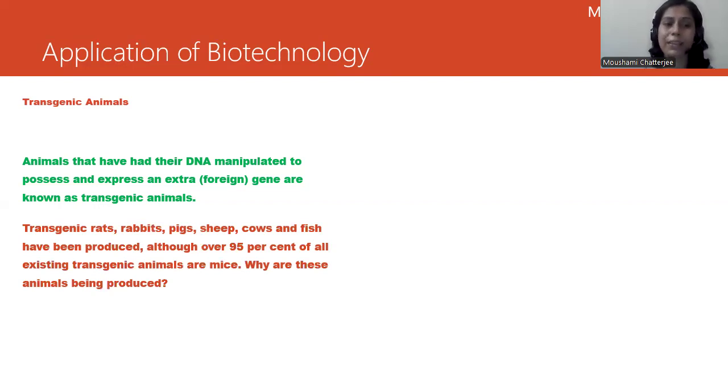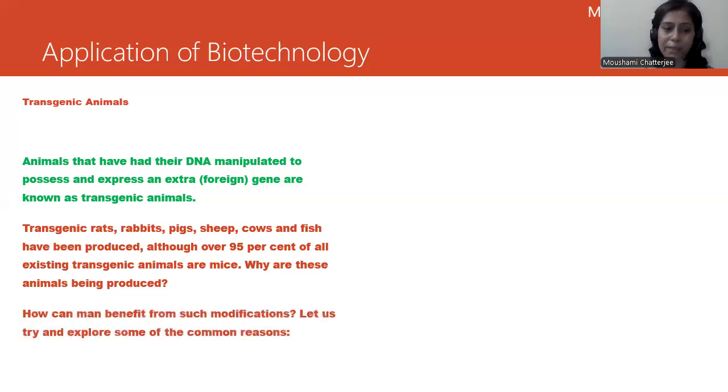For example, rats, rabbits, pigs, sheep, cows, and fish have been produced by manipulating their DNA. We have changed a few sequences of genes, or you can say the base pairs. Out of these, 95% of the existing transgenic animals were mice. Now, our question is, why are these animals being produced? Why do we need such kind of animals?